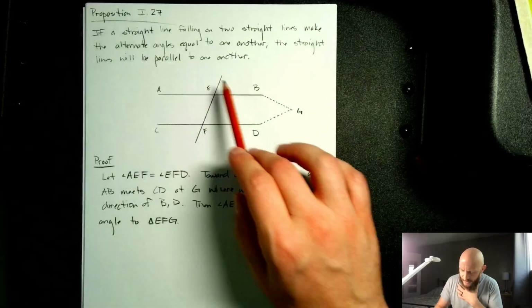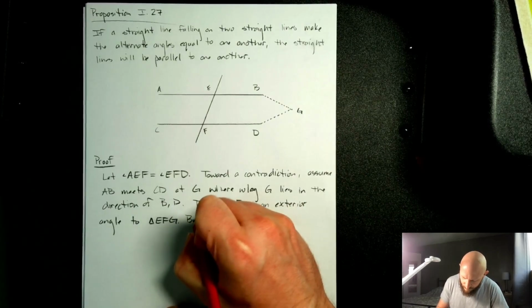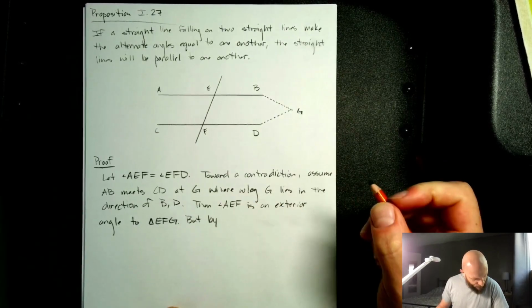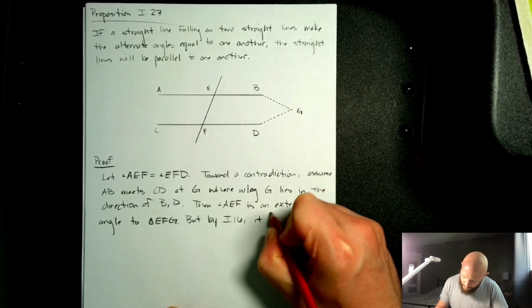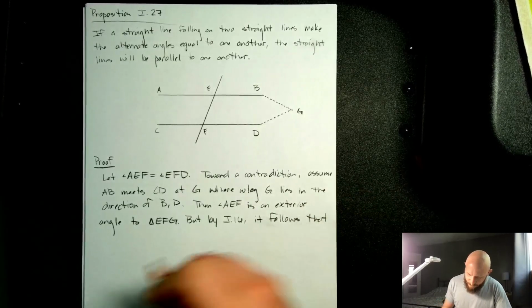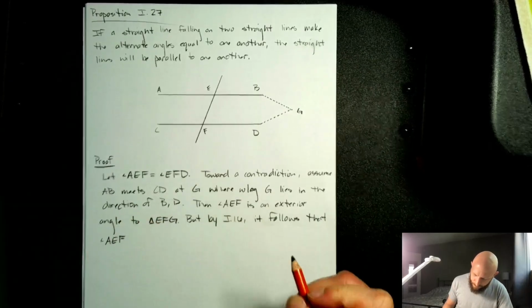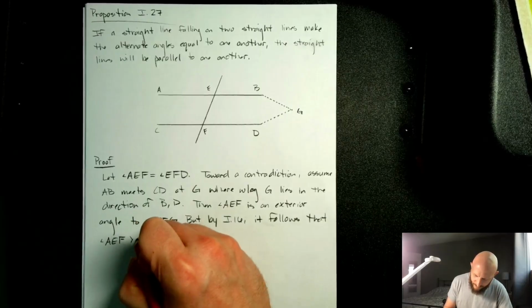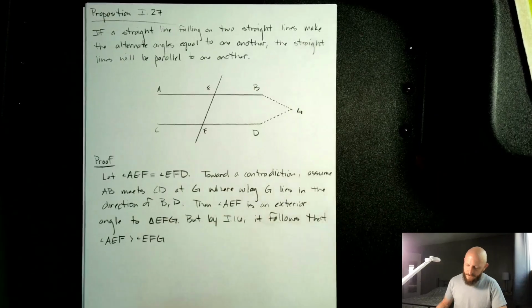Angle AEF is an exterior angle to EFG. But by proposition 16, it would follow that angle AEF must be greater than angle EFG.